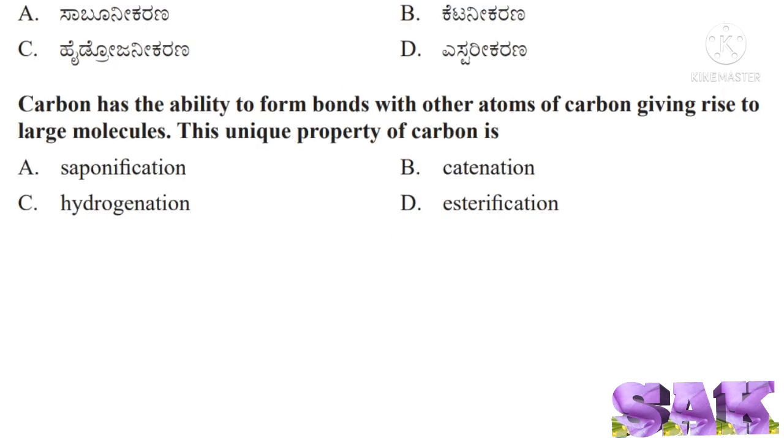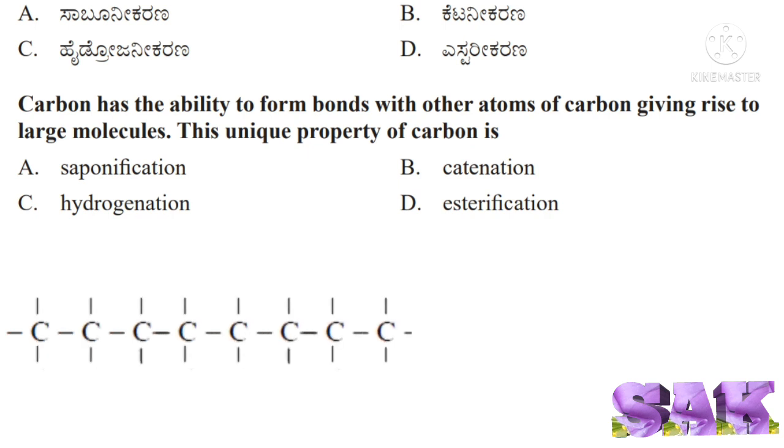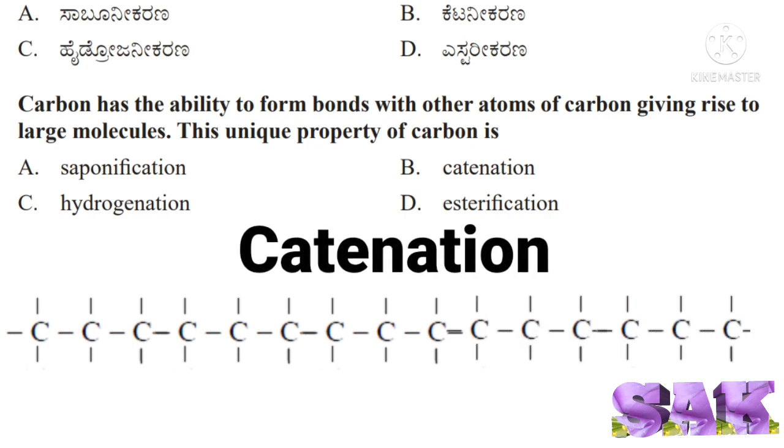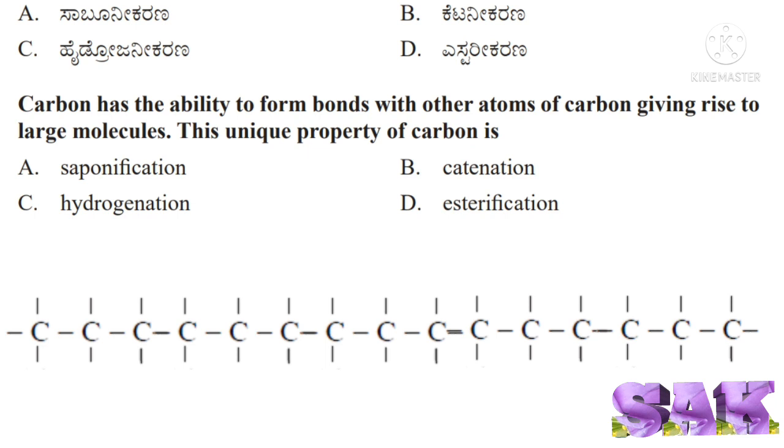Next question. Carbon has the ability to form bonds with other atoms of carbon, giving rise to large molecules. This unique property of carbon is. Carbon, by bonding with other carbon atoms, forms a large molecule. This property of carbon is called catenation. So, correct answer for this question is option B, catenation.